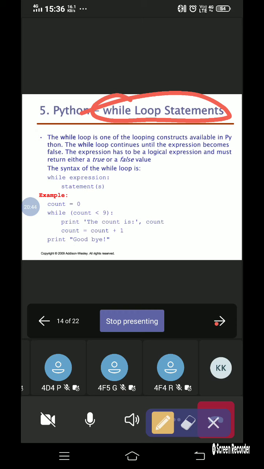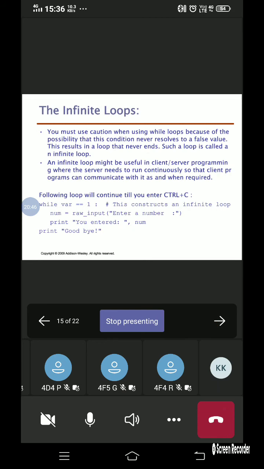Okay, and then we had looked into the infinite loop. What do we mean by the infinite loop? Whenever the loop enters into a never ending process, that loop that never ends is going to be termed as the infinite loop.